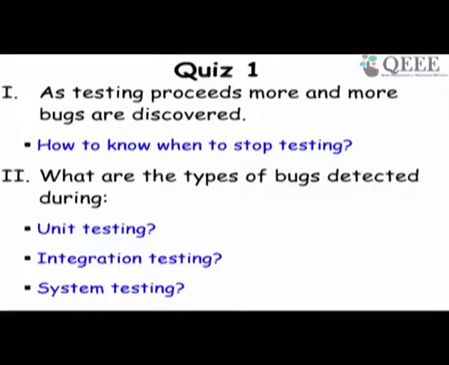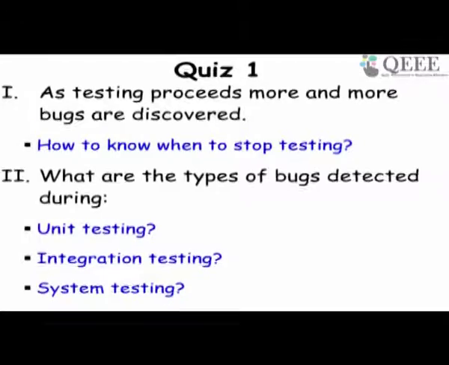But what are the types of bugs that are detected during unit testing, integration testing and system testing? Can you give one example of a bug that is detected during unit testing, a bug that would be detected during integration testing, and another example of a bug that will be detected during system testing?